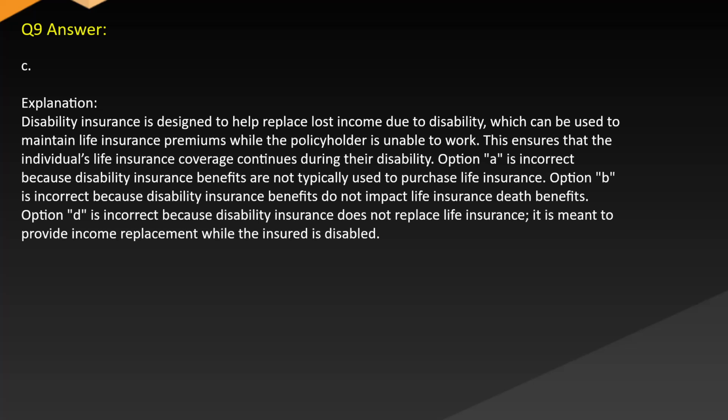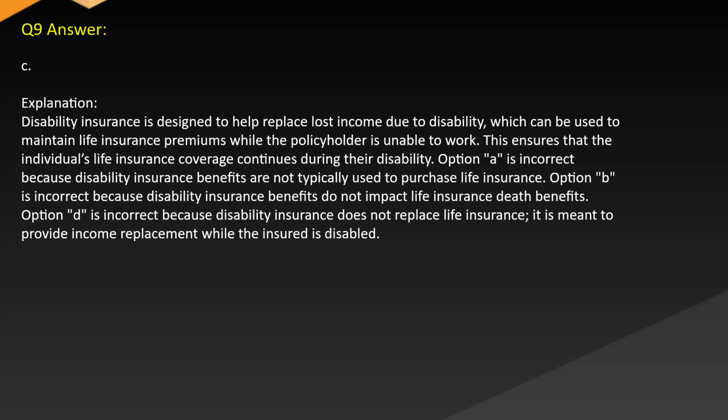Answer. C. Explanation. Disability insurance is designed to help replace lost income due to disability, which can be used to maintain life insurance premiums while the policyholder is unable to work. This ensures that the individual's life insurance coverage continues during their disability.